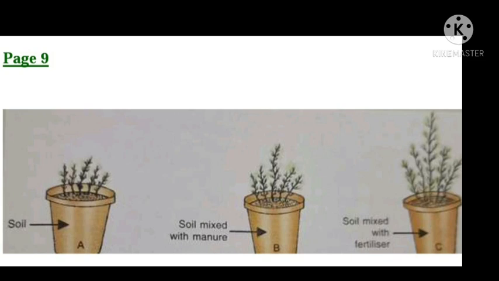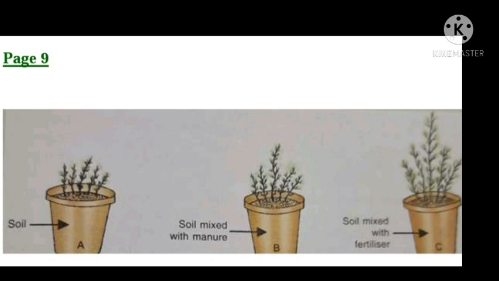You observe them, and after some days you will note that the seedlings of pot B show growth. Seedlings of pot C also show growth. Seedlings of pot A also show growth. All the seedlings grow, but the seedlings of pot A don't grow properly.